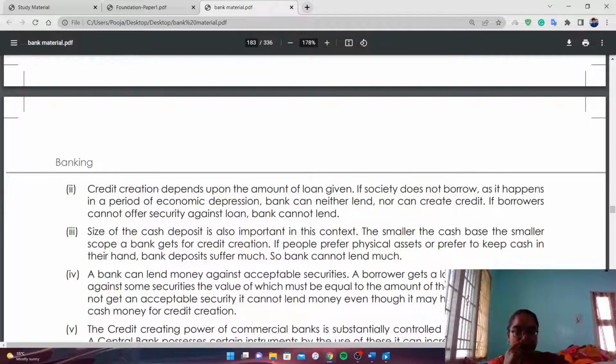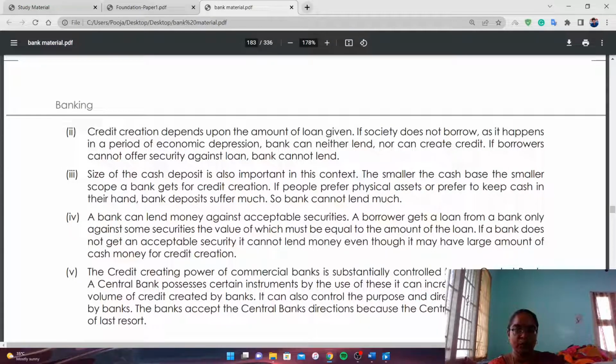And size of the cash deposit is an important concept. The smaller the cash base, the smaller the scope a bank gets for credit creation. So if the size of the cash base is low, the bank cannot create a large amount of loan. The bank can lend money against acceptable securities. A borrower gets a loan from a bank only against some securities, because while applying for loan, the bank asks for security from the customer. If fixed security or movable security is held by the customer, the bank will give loan.